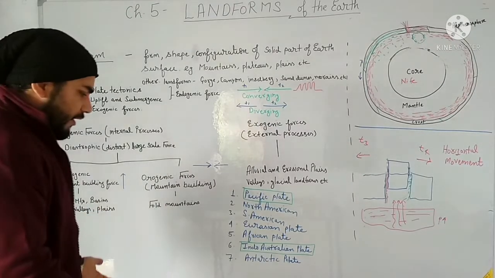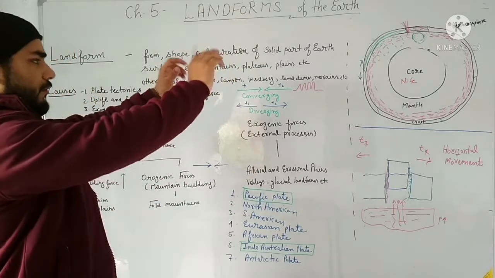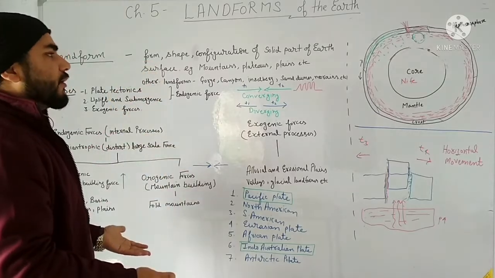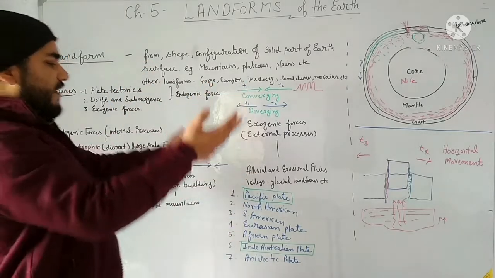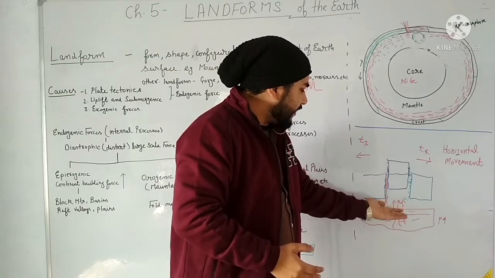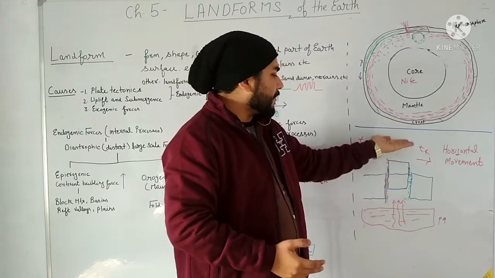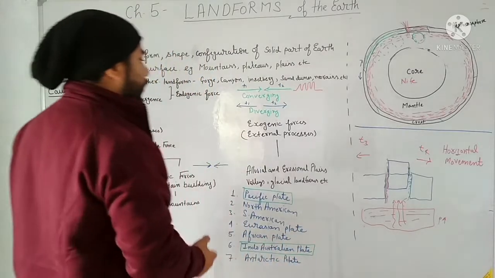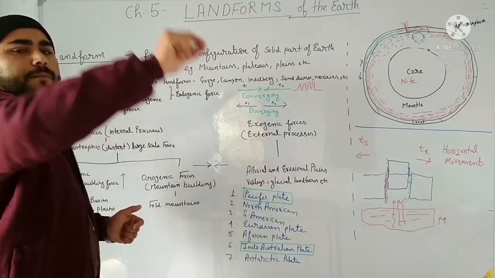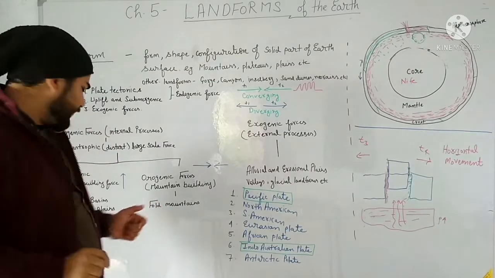Why? Because of the pressure from inside the earth, the internal material raises the surface of the earth. Like here it is getting raised because it has been cracked from here, and that's why this material can be raised upward this way. Clear? So in that manner continents are formed on very large landmass.